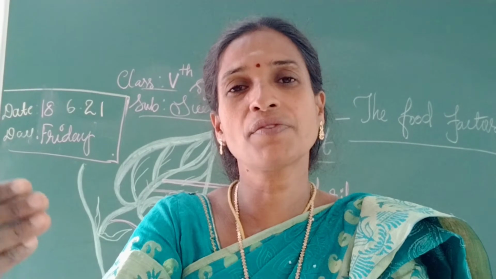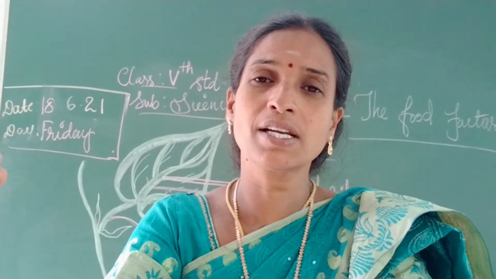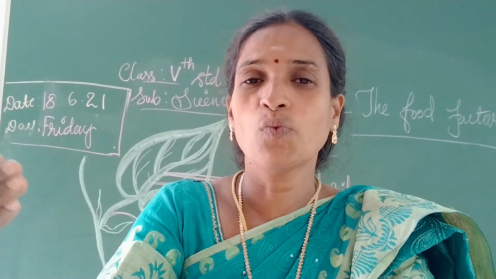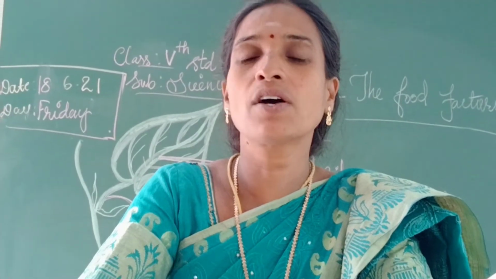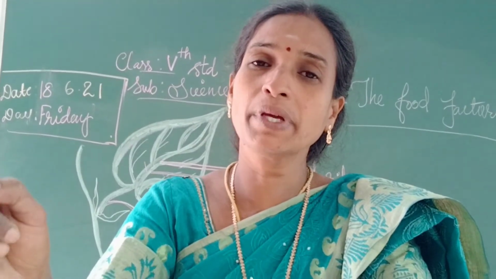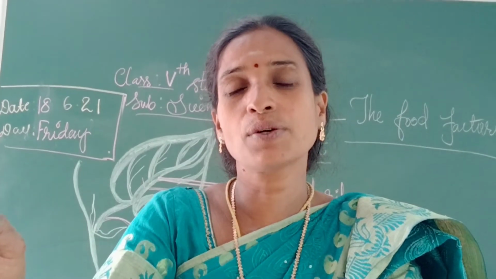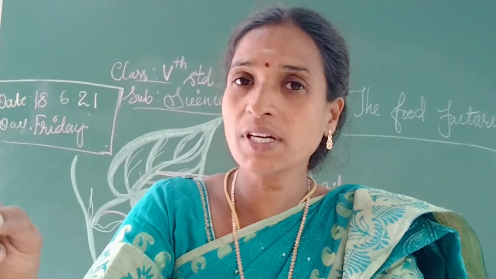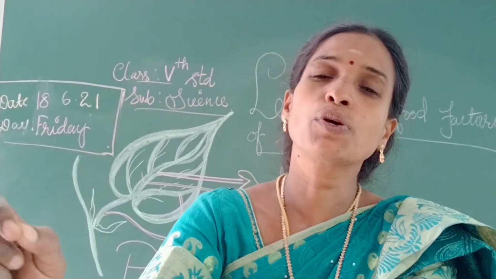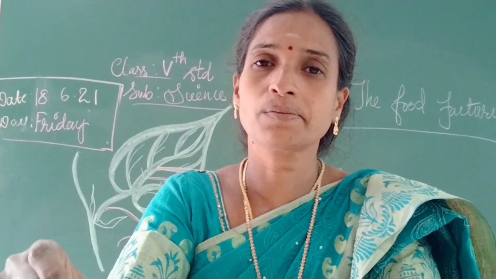Why can the leaf not be orange, red, or violet in color? Because the green color pigment called chlorophyll is present in the plant. Because of that only, leaves are green in color.